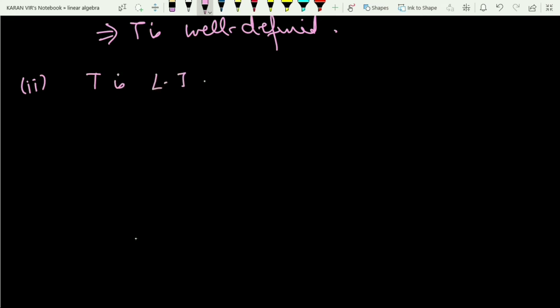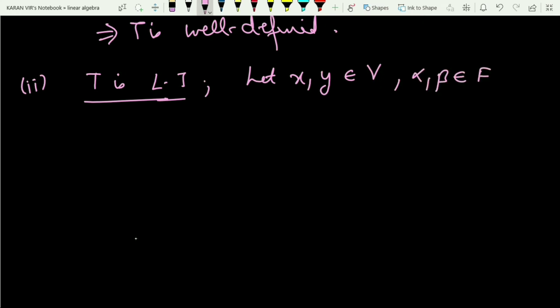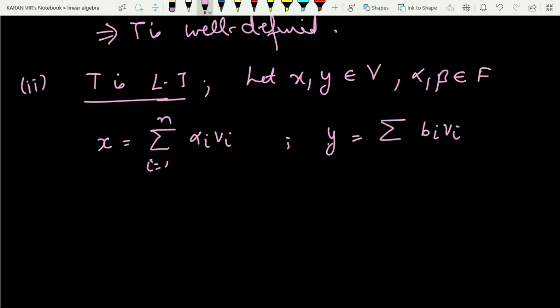And for the linear transformation, again the same concept. I will consider x, y to be any arbitrary elements coming from capital V, alpha, beta any arbitrary elements coming from the field, right? Now x can be represented as a linear combination, so let it be summation ai vi, i running from 1 to n. Similarly, y can be written as a linear combination, maybe summation bi vi, i running from 1 to n, right?